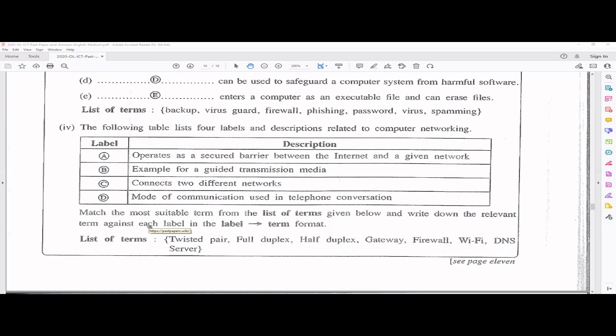So simplex means only one, like the sender, can do the communication, not 2 ways. Only one-way communication is possible, right? For example, even this video, you can think of it as simplex, because only I am communicating.